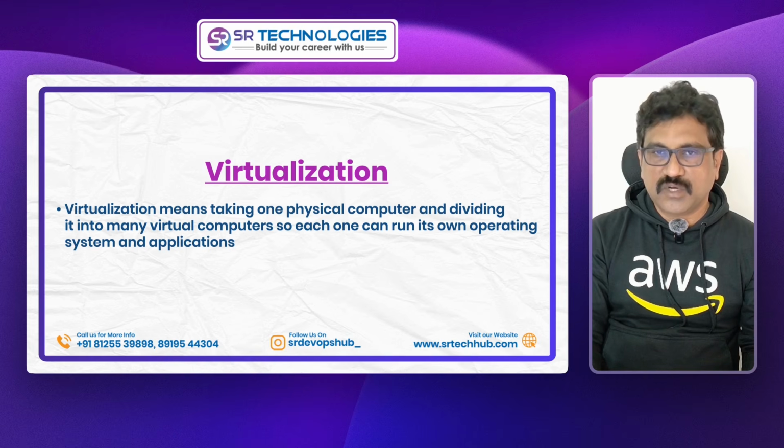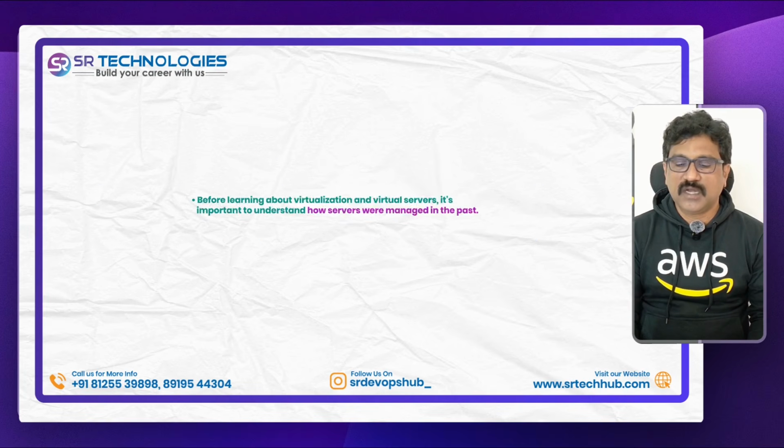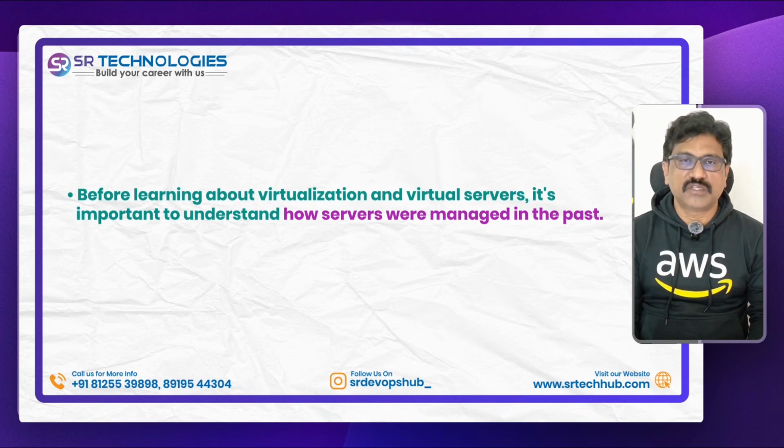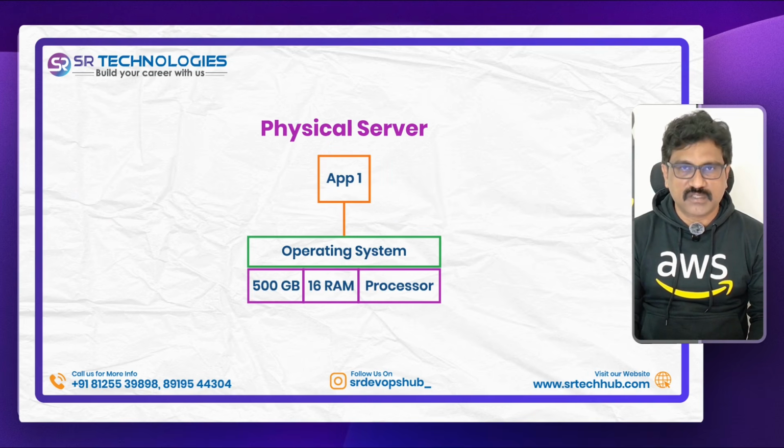Let us see what is virtualization. If you want to understand the virtualization concept or virtual servers and their advantages, first you should understand how servers were managed before virtualization. Previously, 25 or 30 years ago, we had only one option, that was a physical server. Physical server means physical hardware. On top of this physical hardware, we used to install an operating system. In this physical server, we have 500 GB hardware and 16 GB RAM, and a processor is there. On top of that hardware, we used to install an operating system. The operating system can be anything. It can be Windows, Linux, or Solaris, or whatever. As per the application behavior, we will choose the operating system.